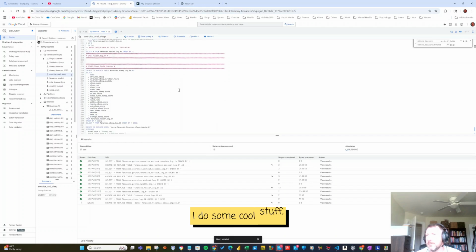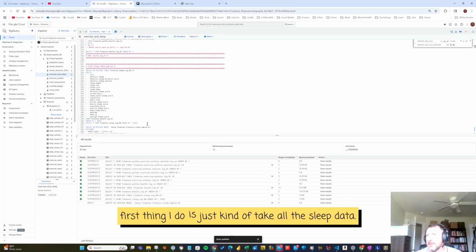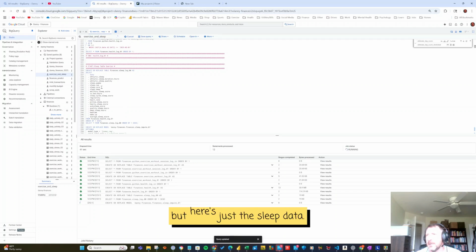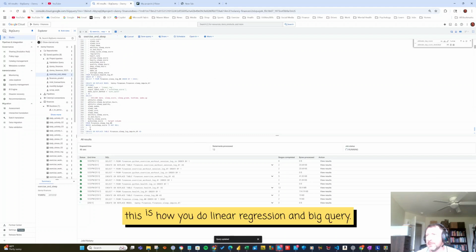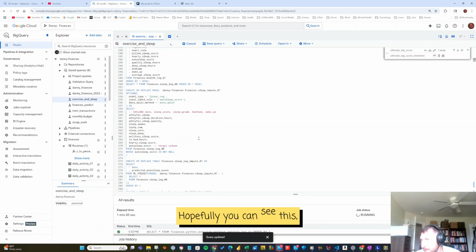I do some cool stuff that I just learned in BigQuery, like focusing on the sleep data. First thing I do is just kind of take all the sleep data. There's more data than sleep. There's activity, there's stress, but here's just the sleep data. This is how I impute. This is how you do linear regression in BigQuery. All right, I made it a lot bigger. Hopefully you can see this, but this is gold.